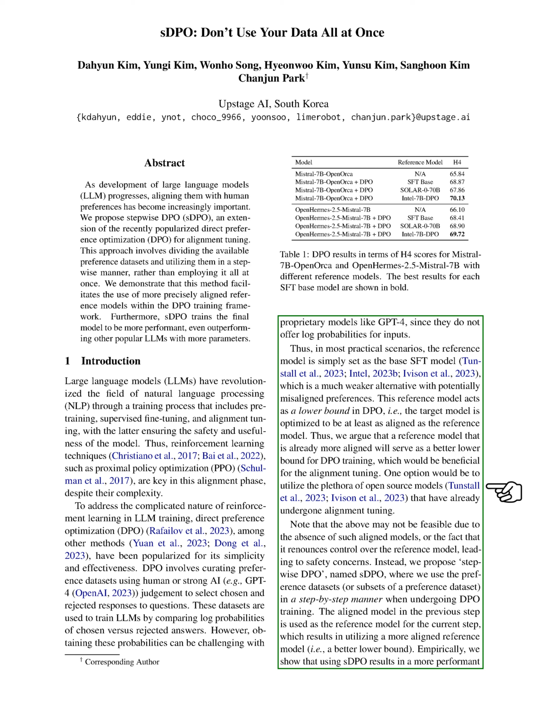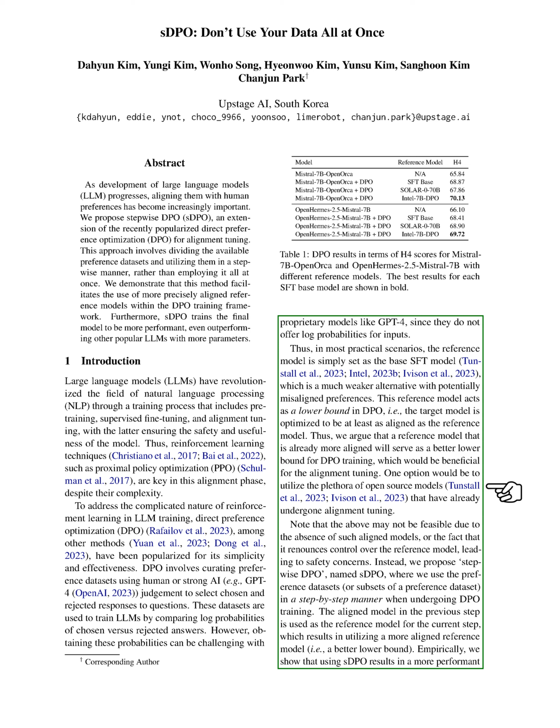However, it can be challenging to obtain these probabilities with models like GPT-4, which do not provide log probabilities for inputs. In such cases, a weaker model like the base SFT model is often used as the reference model in DPO. We suggest that using a more aligned reference model would be better for DPO training and alignment tuning. One option is to use open-source models that have already undergone alignment tuning. However, this may not always be feasible due to various reasons.